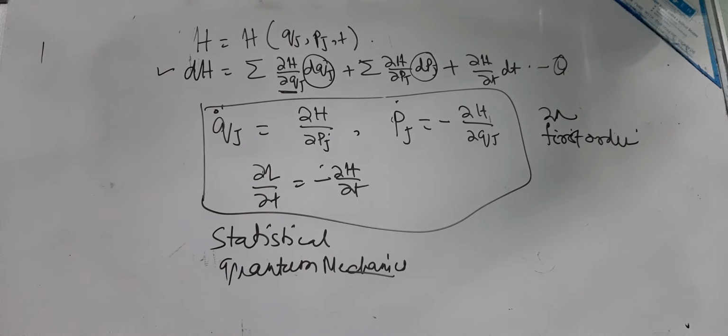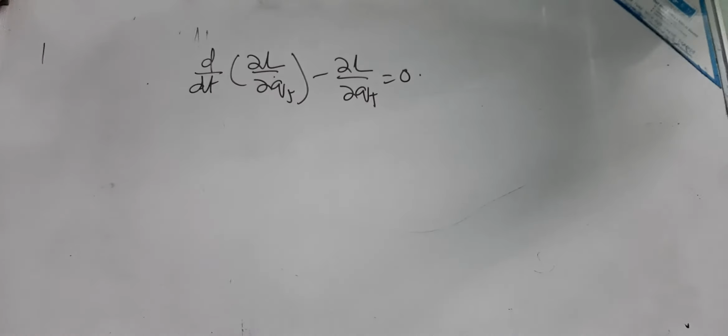So in the case of Lagrange's equation of motion, we get d by dt of del L by del Qj dot, minus del L by del Qj, equal to 0. This is a differential equation of the second order.